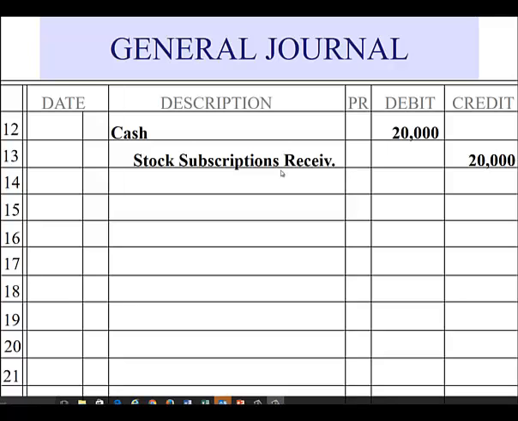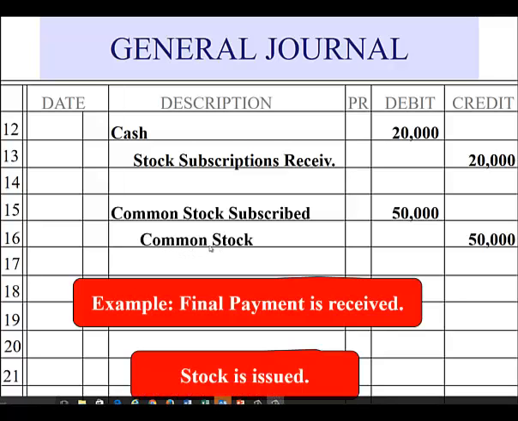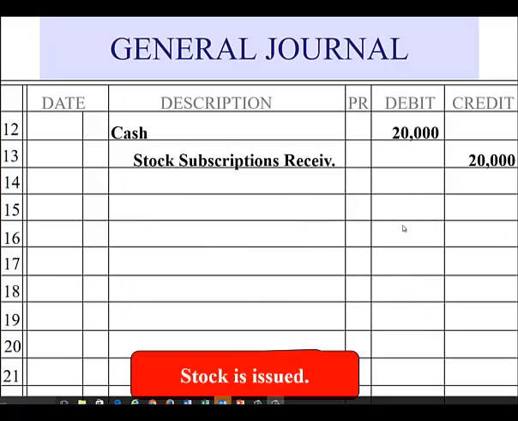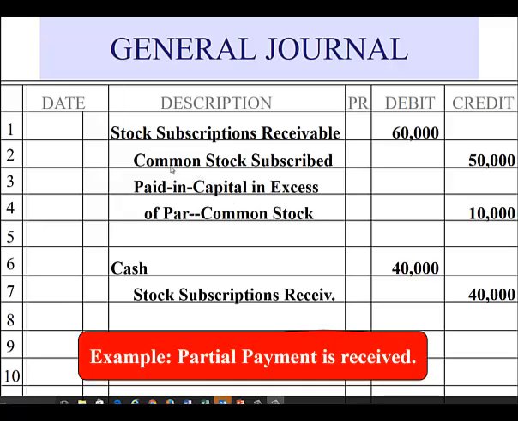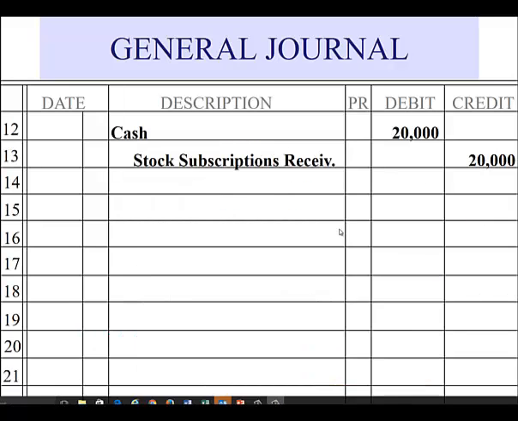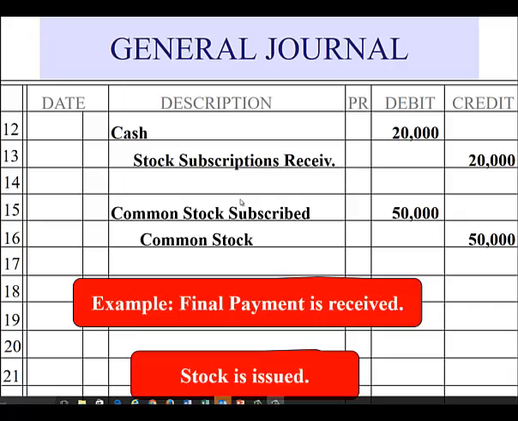So if we're going to issue the stock, we're going to credit common stock at par value here, and we're going to remove the common stock subscribed with the debit. Remember, originally we had put common stock subscribed on as a credit, and then when we actually issue the stock, we will remove the common stock subscribed with the debit and put the common stock in its place with the credit.